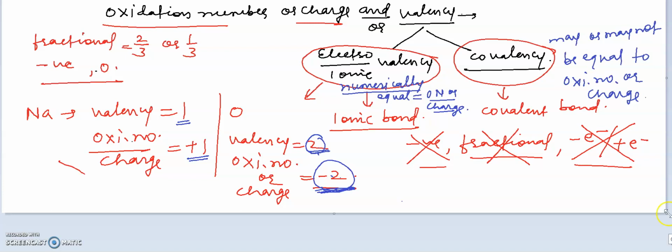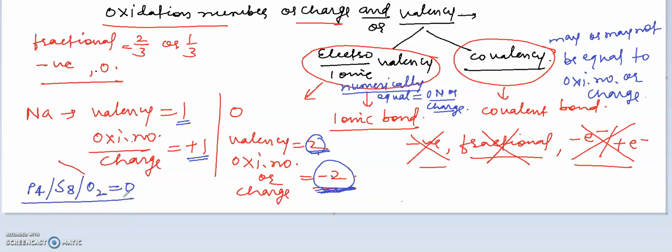Now see, the valency of elements in the atomic state or free state will always be 0. The valency of phosphorus, sulfur, oxygen in their elemental state will always be 0.